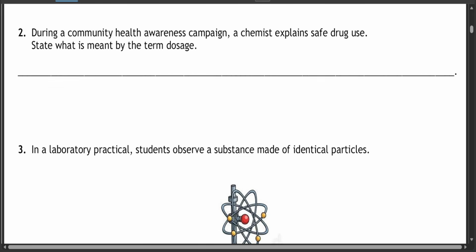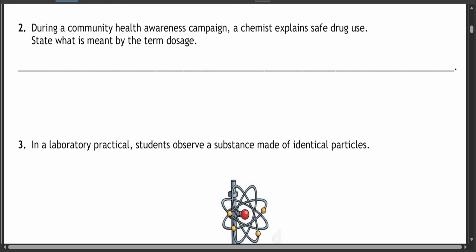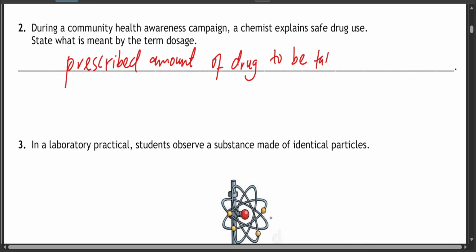Question 2. During a community health awareness campaign, a chemist explains safe drug use. What is meant by the term dosage? Now, dosage is the prescribed amount of drug to be taken over a given period of time.